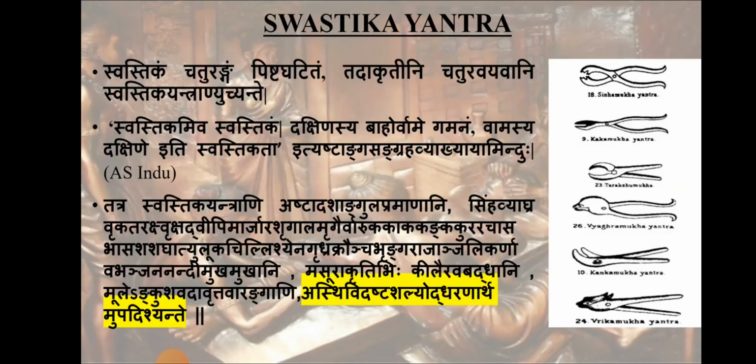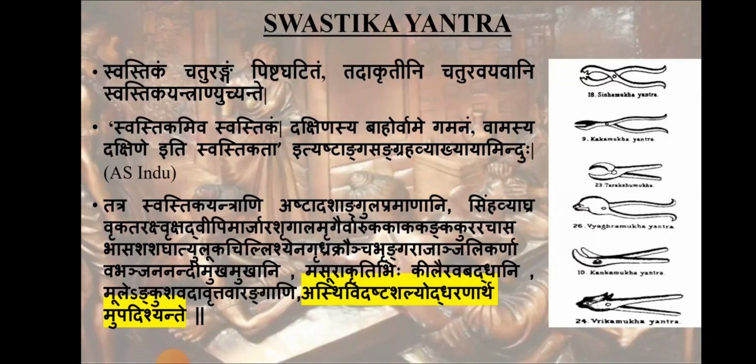And it is told Swastika Yantrani Ashtadasha Angula Pramana, 18 angula pramana, and different names of different animals and birds have been given, and based on that the yantra is defined. And it is told Masura Akriti Bihi Keelai Ravabadhani. That is the keela, meaning that connecting part, it is having Masura Akriti. That is the full gram shape it is having, that keela.